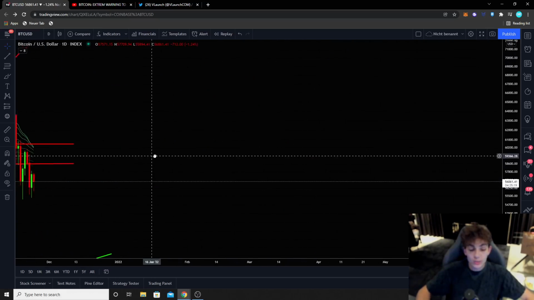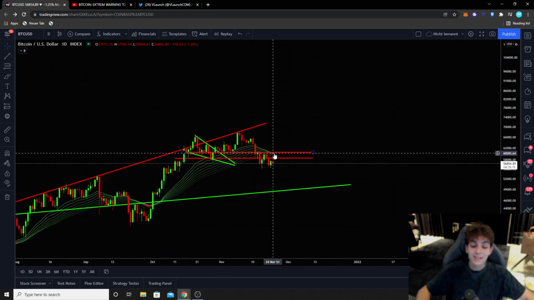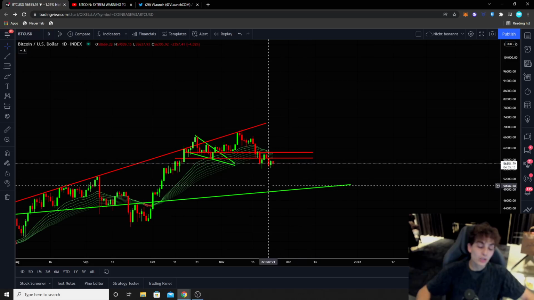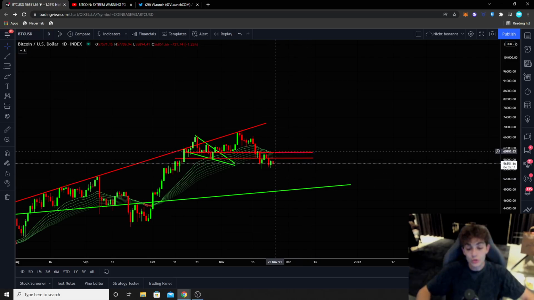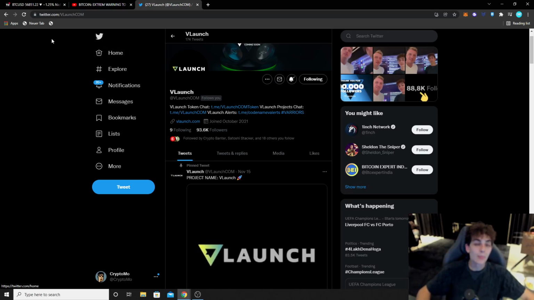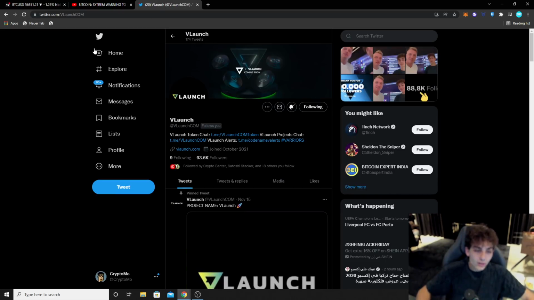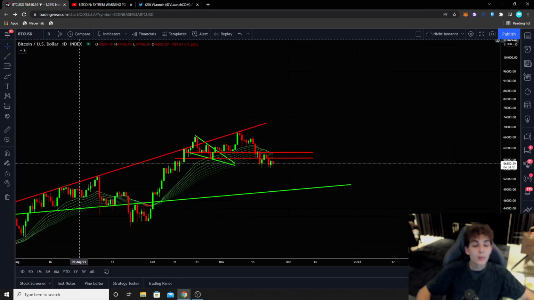We would also, if we take a look here, climb above the daily EMA ribbons again. So this actually would then be a bullish sign. I would then wait for the final confirmation of the 0.5 Fibonacci retracement level at $62,200. And as soon as we broke that to the upside, then I would turn bullish again. I would start scaling up my long positions again. And this would then be the moment where it will for sure be time to get bullish for Bitcoin again.